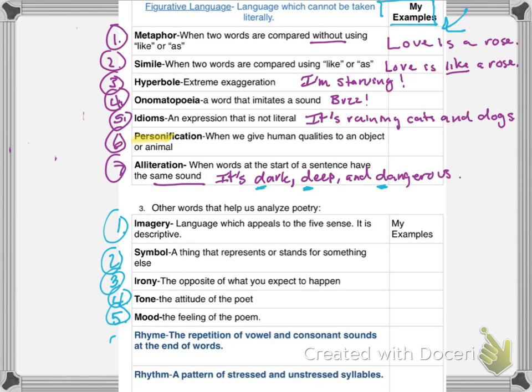And these last two, rhyme and rhythm. Rhyme is the repetition of vowel and consonant sounds at the end of words. And there's different types of rhyme: internal rhyme, slant rhyme. Usually, a lot of times what we see is end rhyme. That's something we see in poetry. But one thing you need to know is not all poetry rhymes. And then rhythm is the pattern of stressed and unstressed syllables, and that was in the BrainPOP that we watched.